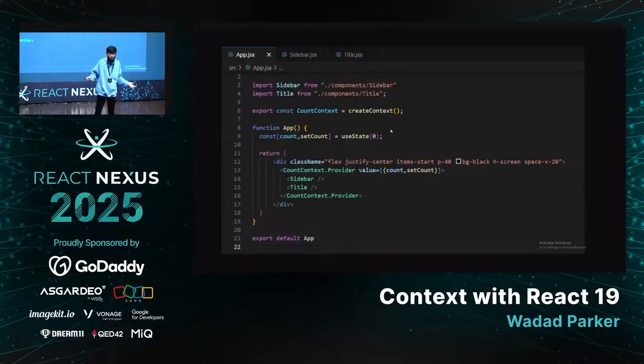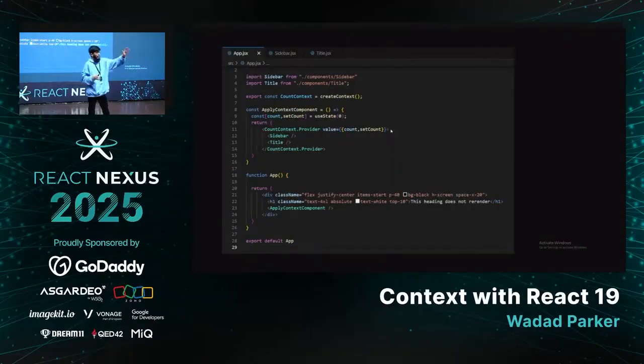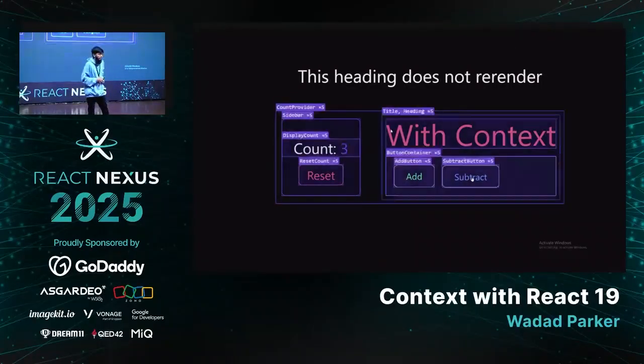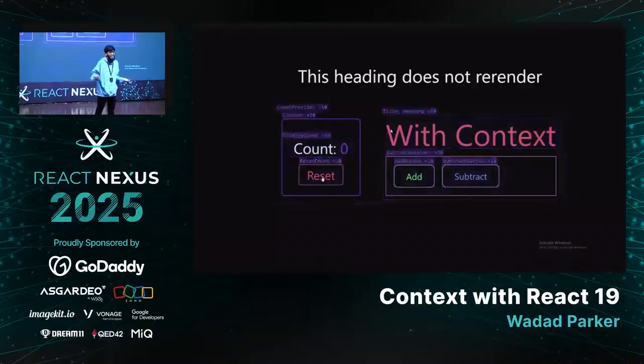So all of them are going to get re-rendered. And because of this, let's have a simple thing. We'll just take our state management away from this. So let's say I have an apply context component, and inside that component, I have declared the state count and I have wrapped up all the components that I wanted to share. And as you can see, okay, the entire app is not re-rendering, the heading does not re-render. But yes, the circus still continues, all of the app is re-rendering.